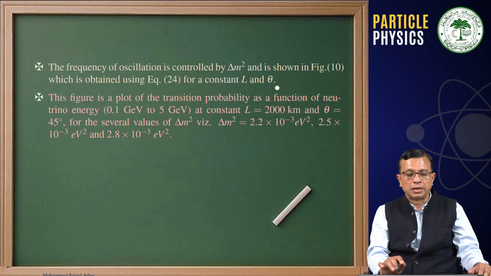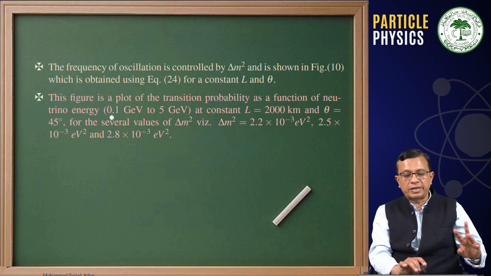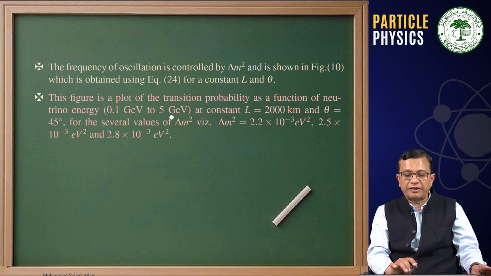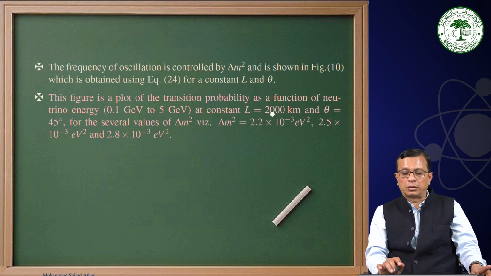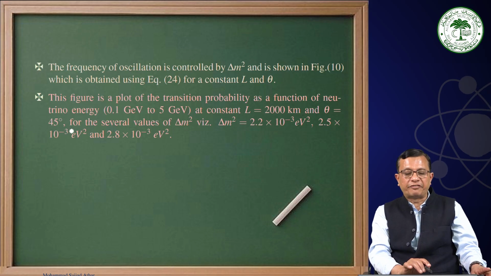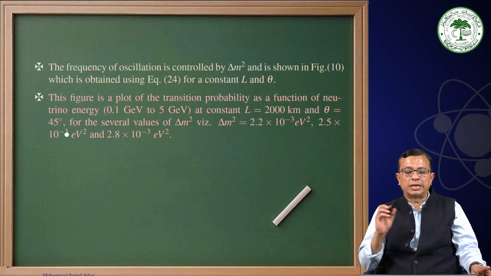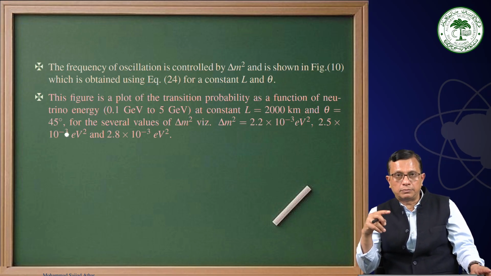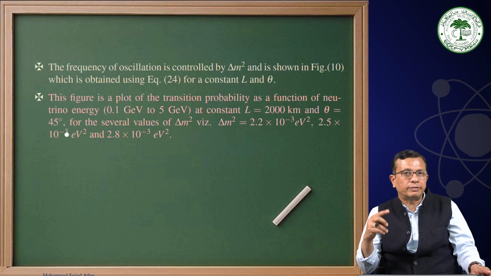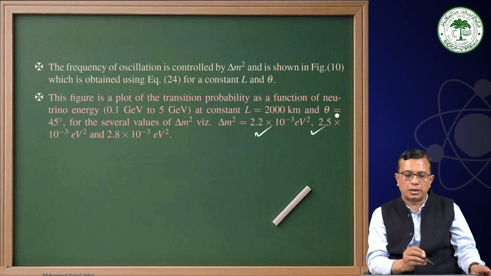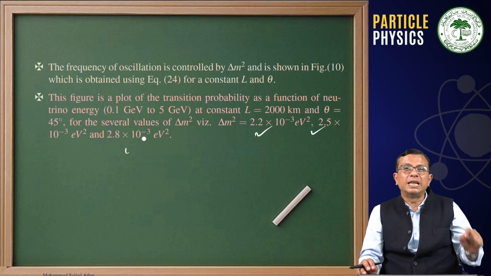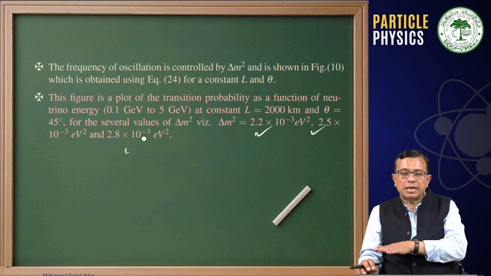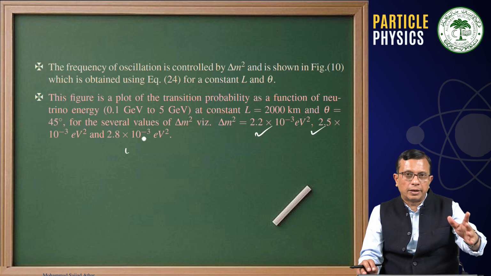and mixing angle theta. This figure is a plot of the transition probability as a function of neutrino energy. Here we have taken 2 energies, 0.1 GeV and 5 GeV at constant length 2000 kilometers, and theta equal to 45 degree for the various values of delta m square. Because delta m square we have to determine through the experiments, and the best fit value will give us the least chi-square, and